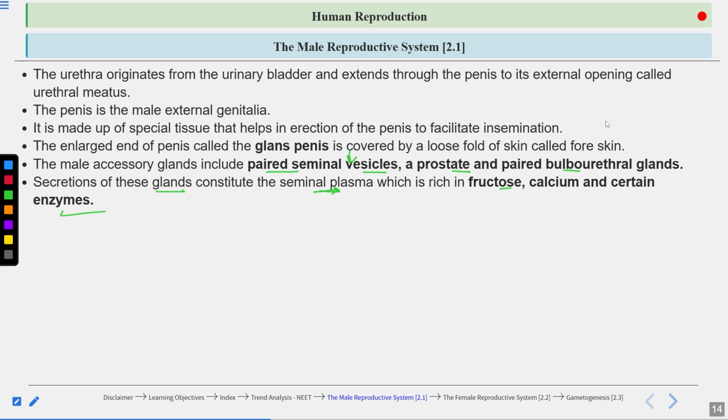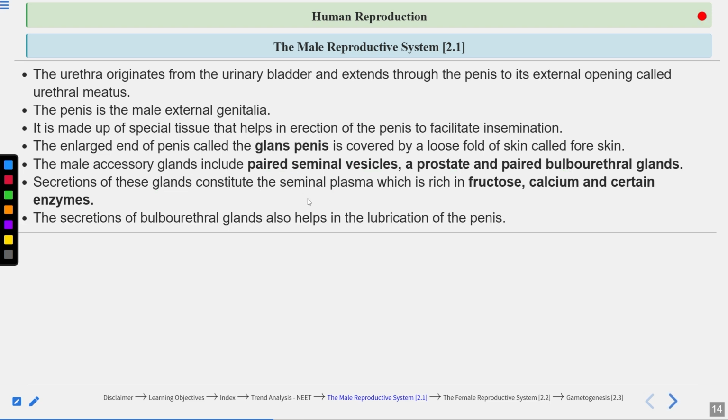So what is the function of bulbourethral gland? It lubricates the penis and it also neutralizes the acidity of the urethra after urination. Now, secretion of bulbourethral glands also helps in lubrication of the penis.